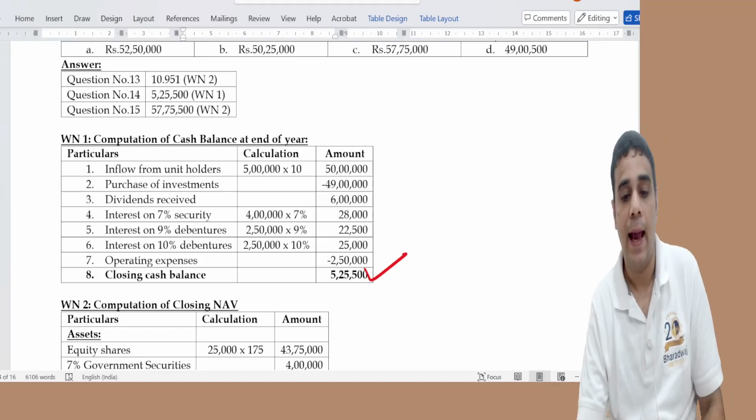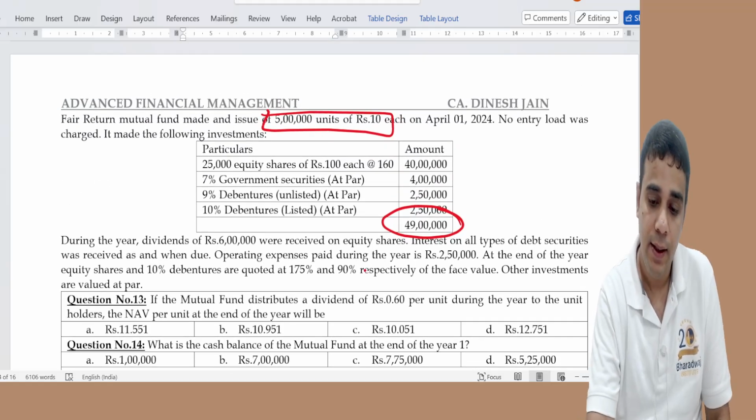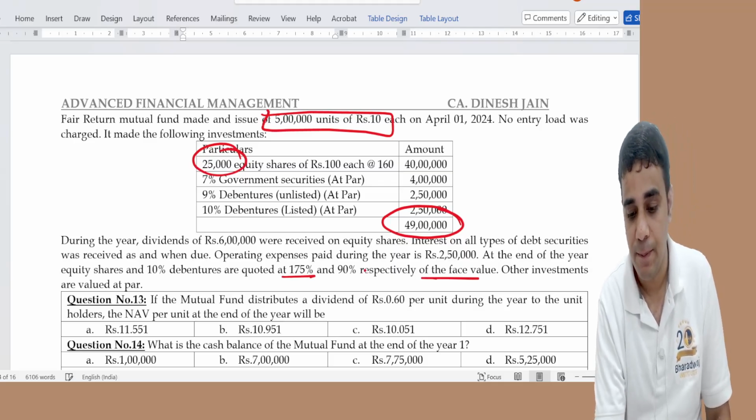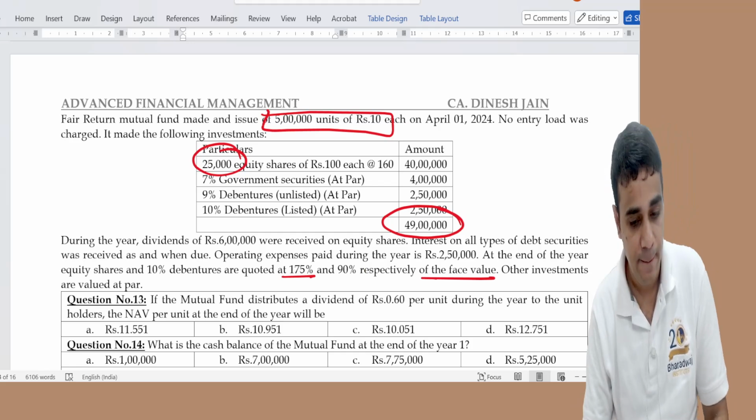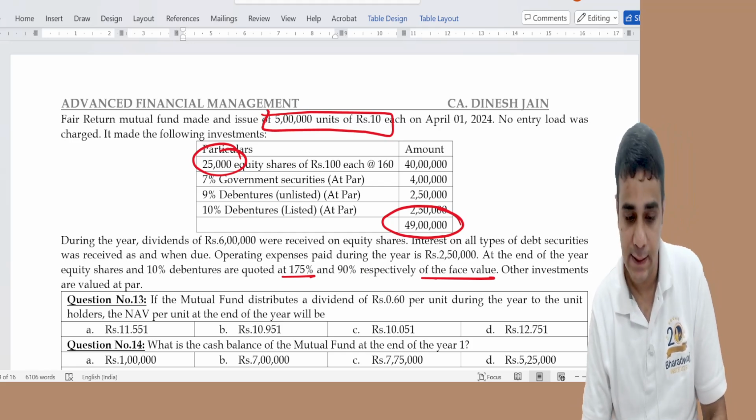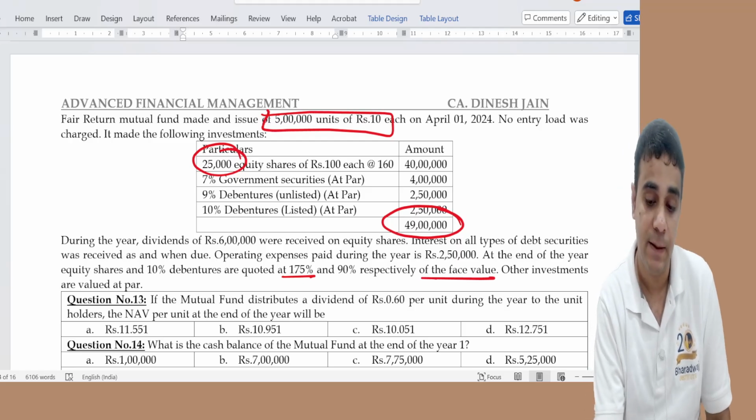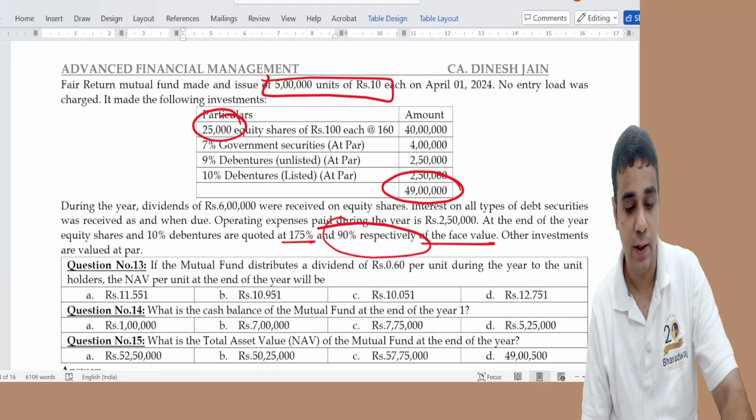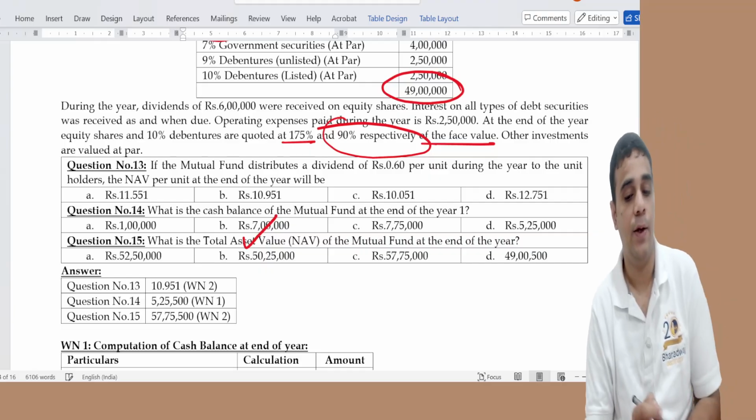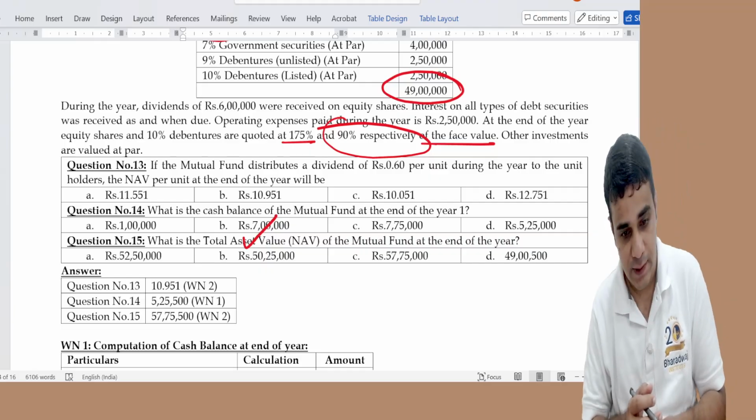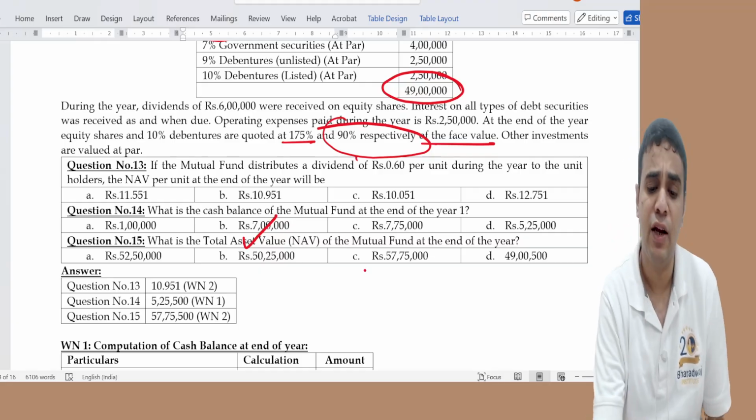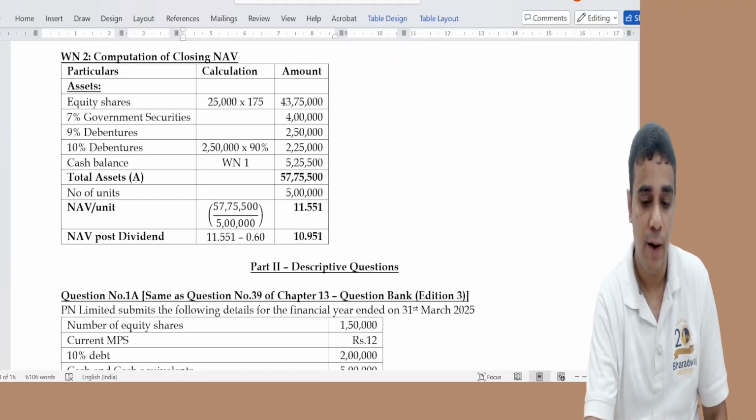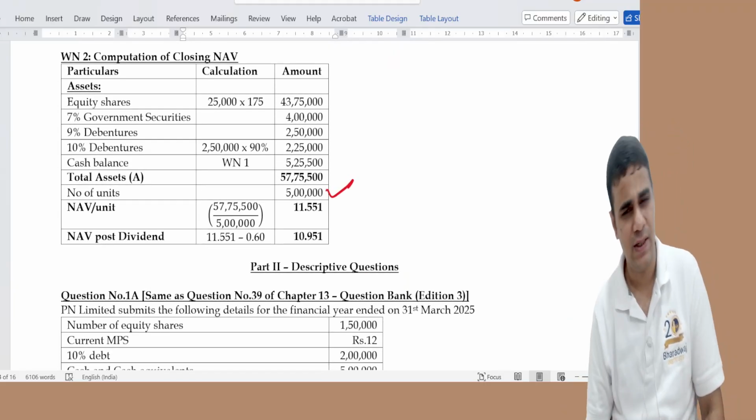With the cash add equity share 25,000 shares into 175% of face value into 175, 7% government security as it is, 9% debenture as it is, 10% debenture is 90% of face value, and cash balance. This will give you the total asset value. Divide that by number of units, you will get NAV per unit. In that, remove the dividend component. So 5 lakh 10.951, straightforward again.